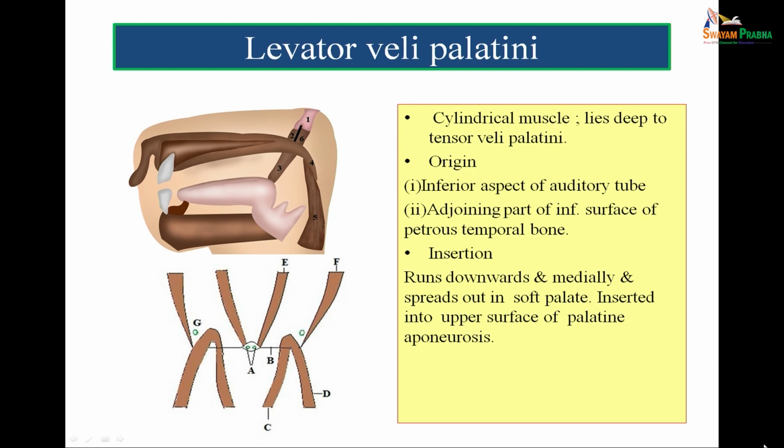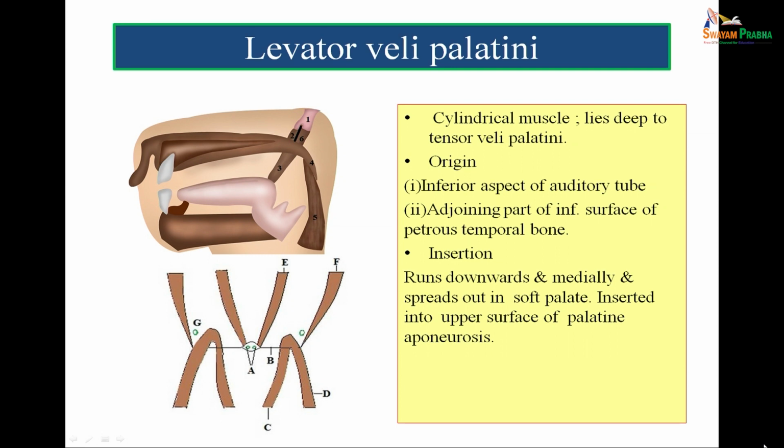So, in the figure, one is the auditory tube, anteriorly is lying the tensor veli palati, and behind that is the levator veli palati. Its origin is from the inferior aspect of the auditory tube lying behind the tensor veli palati. So, this levator veli palati is also attached to the auditory tube, so it also controls the auditory tube, and the other origin is from the adjoining part of the inferior surface of the petrous temporal bone.